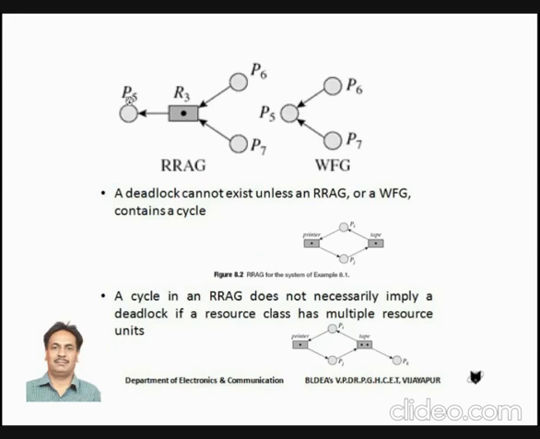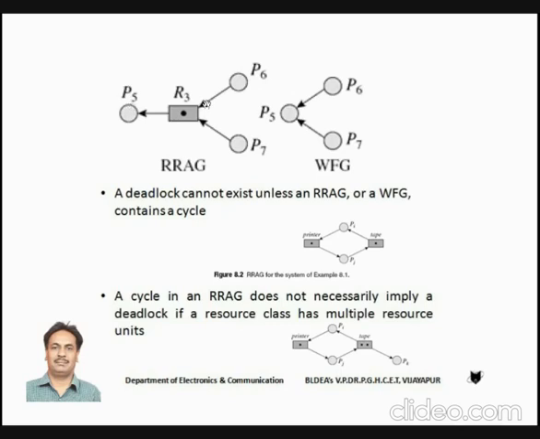We have 3 processes. What are those? P5, P6, and P7. Okay, what is the meaning of this diagram? Can anybody explain? P5 is holding resource R3, right? P6 and P7 are waiting for resource R3.